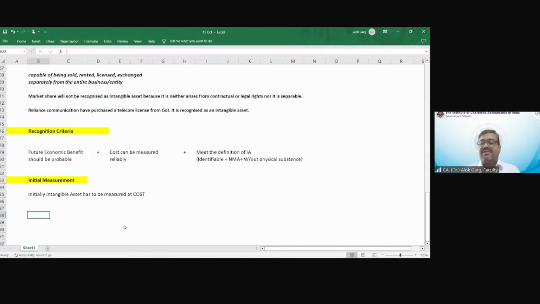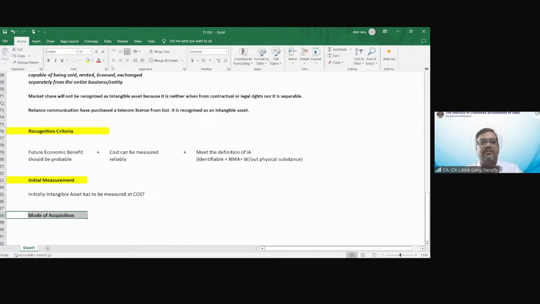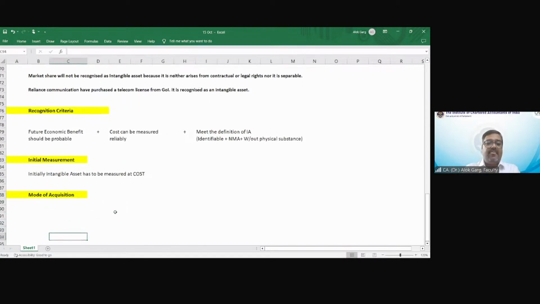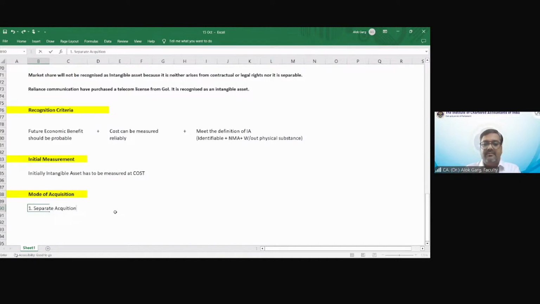So, friends, we discussed mode of acquisition and we discussed three aspects in the mode of acquisition. Number 1, we have discussed separate acquisition, right? We have also discussed acquisition on deferred payment terms, right?